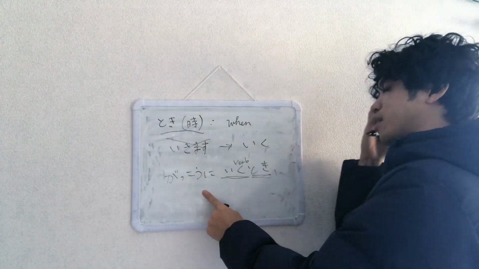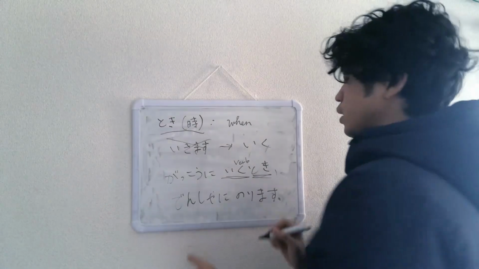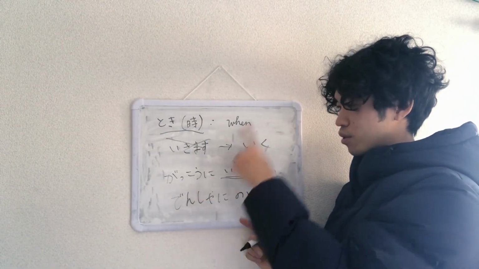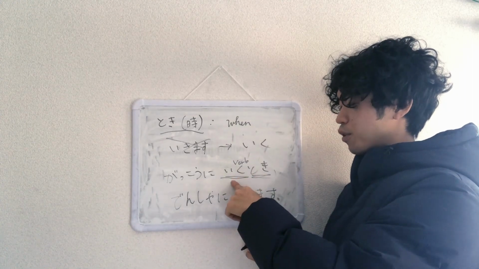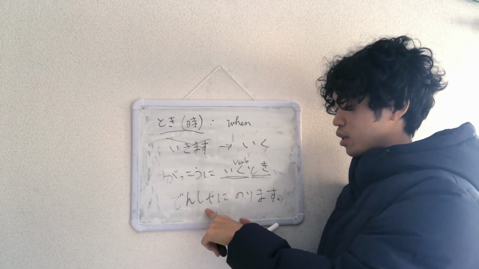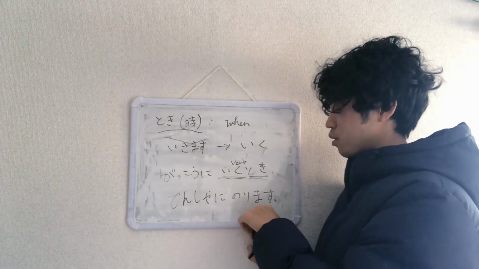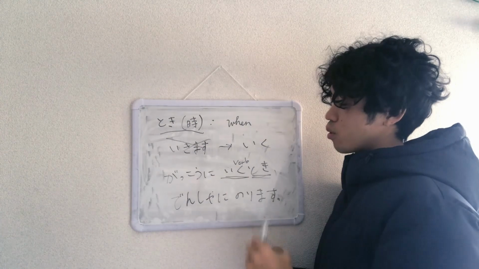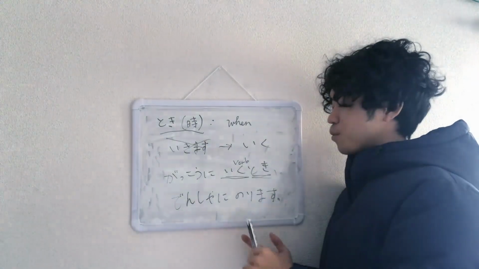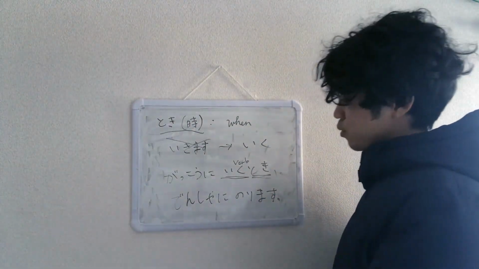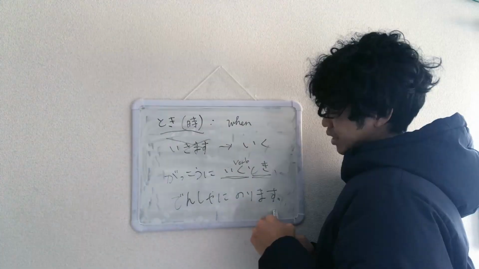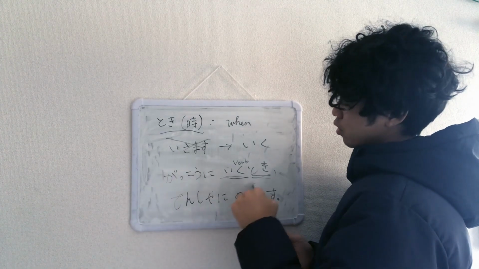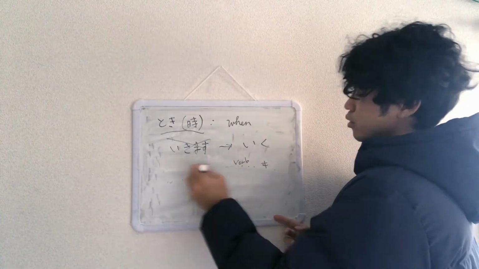学校に行くとき、電車に乗ります。I take trains when I go to school. 学校 school に is to, if you want to learn about ni here. 行く verb when going 電車 train に again ni is up here 乗ります is to ride or get on. I get on the train when I go to school. I've said this before, but it helps you. If you're an English speaker, it helps you to think backwards sometimes. Getting on the train when I go to school. When I go to school, right? 行く is a present tense.